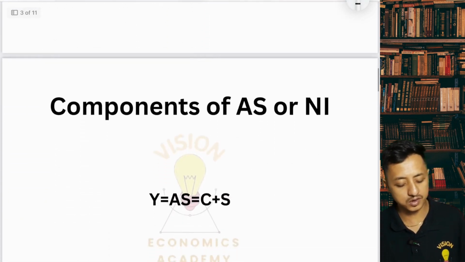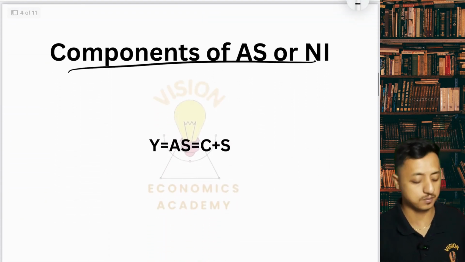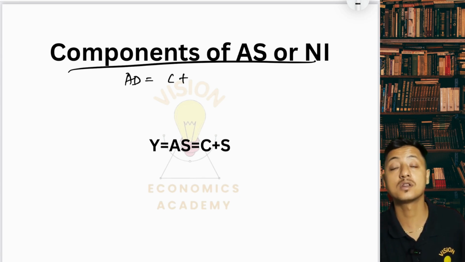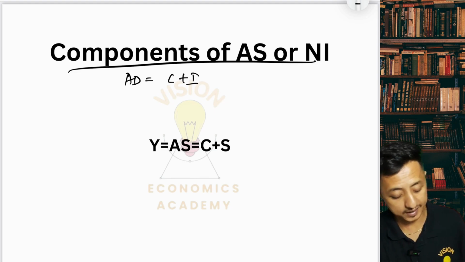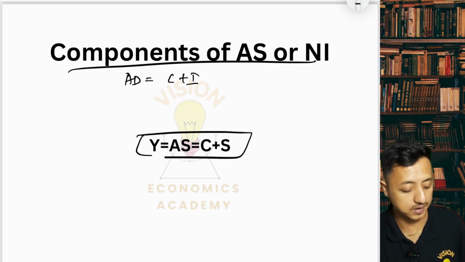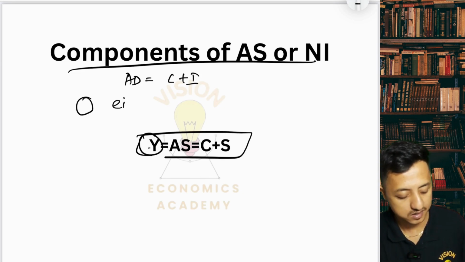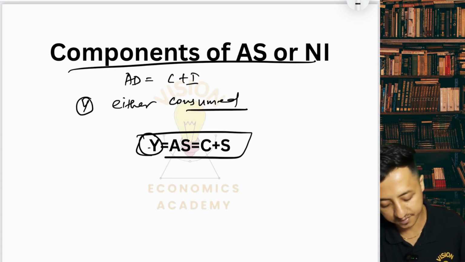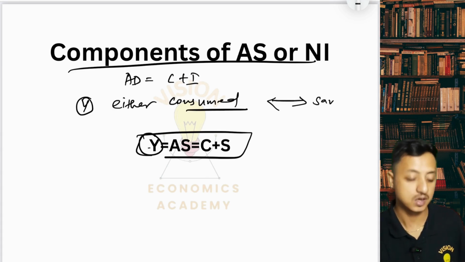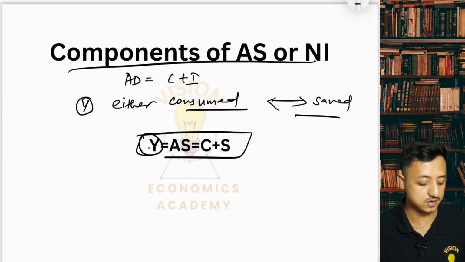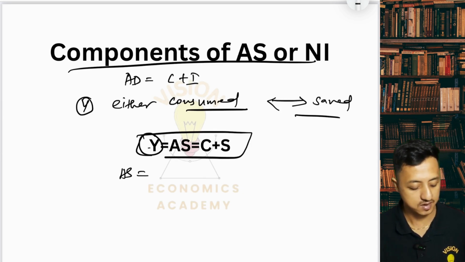Now, what are the components of aggregate supply or national income? Aggregate demand in the previous section was C plus I, that is consumption plus investment. However, aggregate supply is consumption plus savings, because income is either consumed, and that which is not consumed is saved. With this, income is either consumed or saved. That's why AS, or aggregate supply, is C plus S.